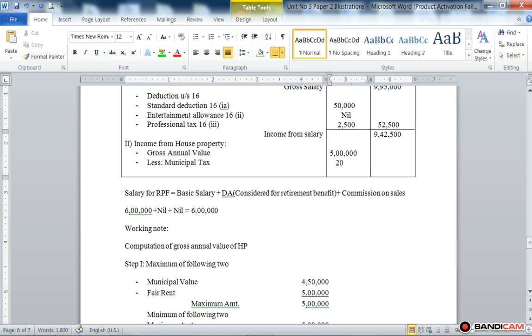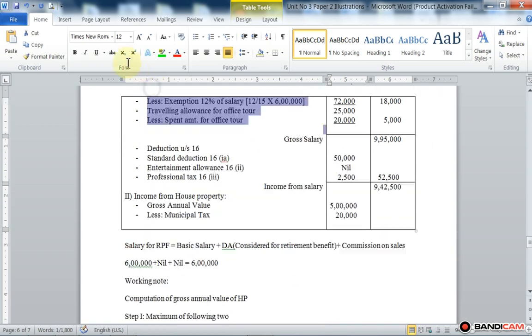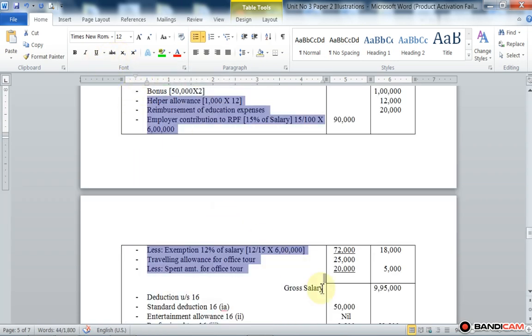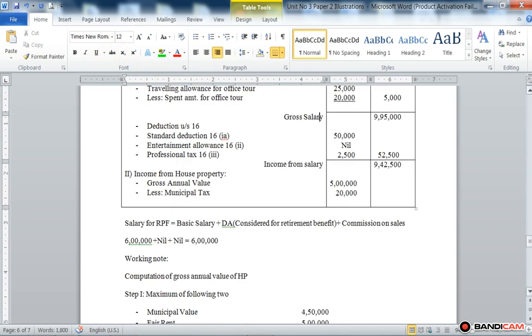So deduct 20,000 from 5 lakh. Here we get 4,80,000. That 4,80,000 is called the net annual value.